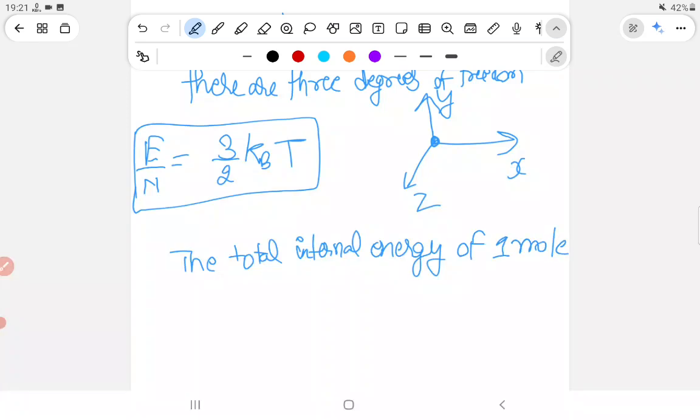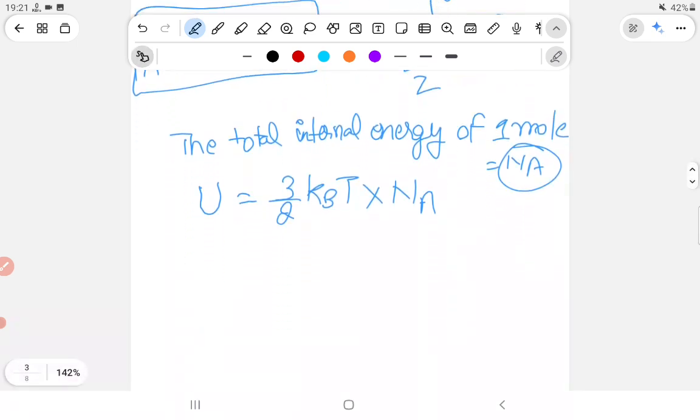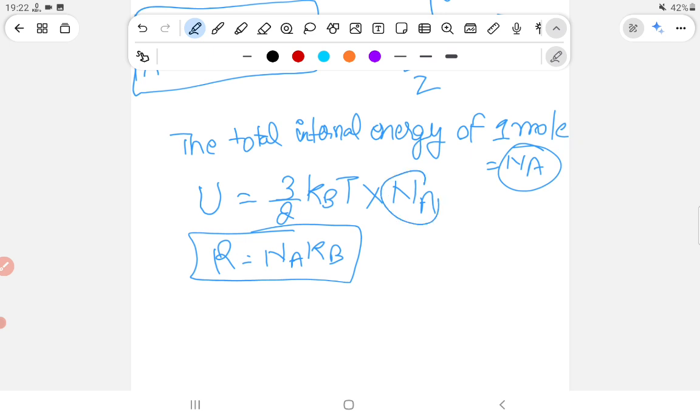You know 1 mole has how many particles? Na particles. So for 1 molecule we have 3/2 kBT. For Na molecules we have 3/2 kBT into Na. We have already studied from the ideal gas equation that R is equal to Na into kB. I have already explained this. Then if we take R and kB, it comes out to be U equals 3/2 RT.